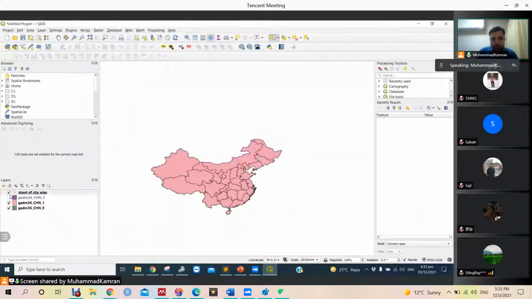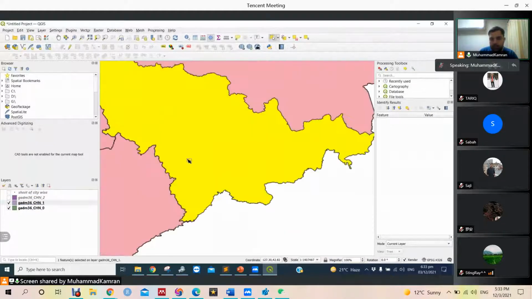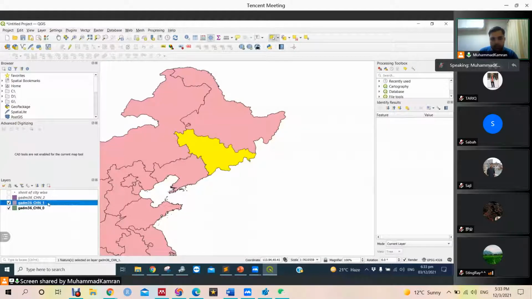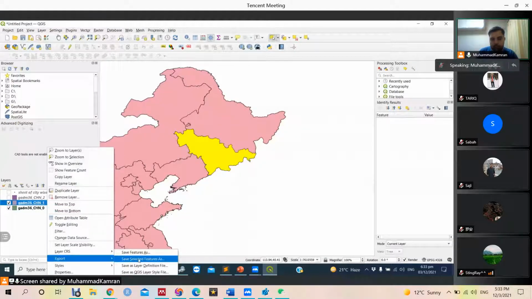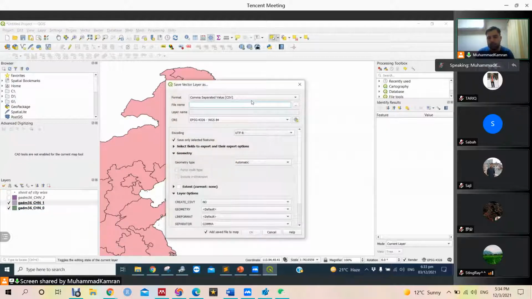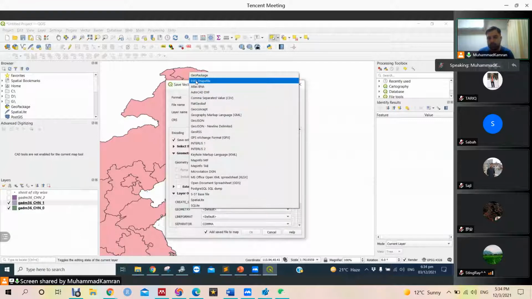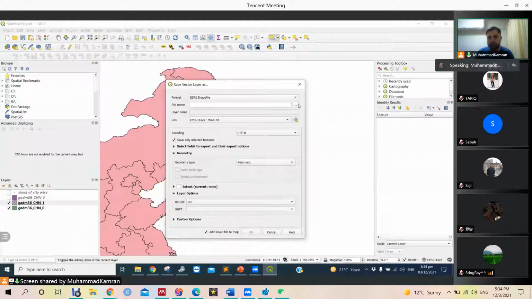So let's close these layers and select this Jilin province, and we are going to export this. Be careful, we need to use the option save selected feature as, because we are not going to export the whole data. We are just exporting what we selected, and it should be a shapefile.